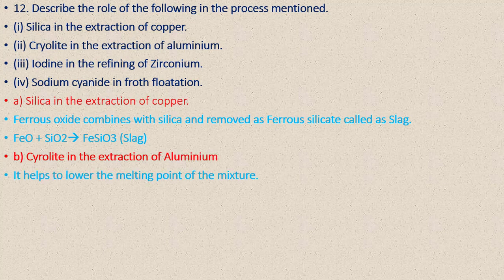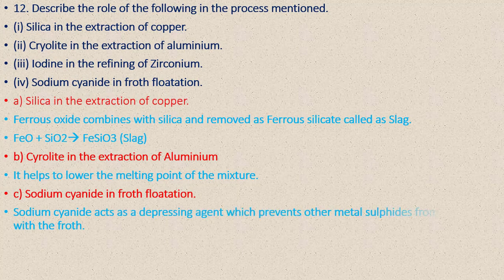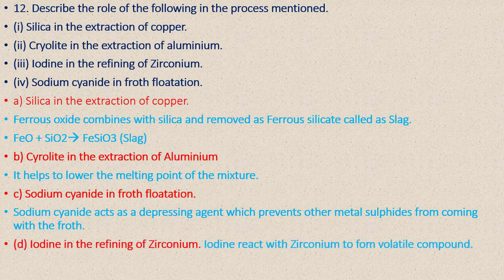Next one, cryolite in the extraction of aluminum. Cryolite helps to lower the melting point of the mixture. Next one, sodium cyanide in the froth flotation method. Sodium cyanide acts as a depressing agent which prevents other metal sulfides from coming with the froth. Last one, iodine in the refining of zirconium. Iodine reacts with the zirconium to form a volatile compound.